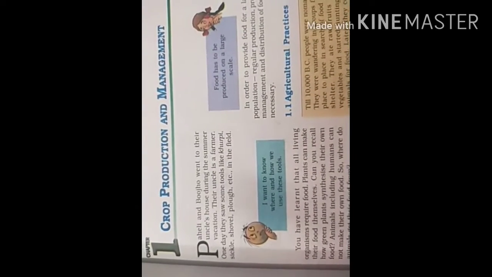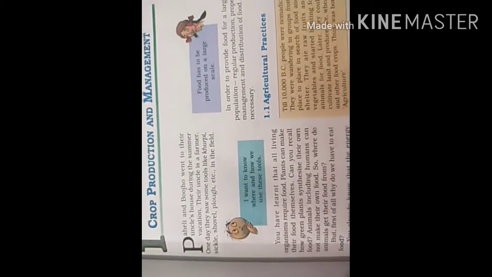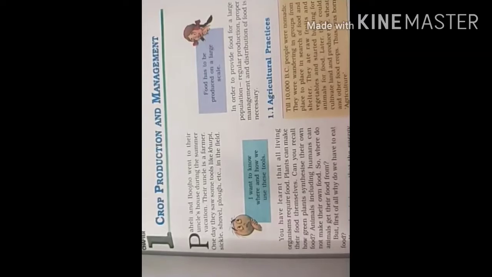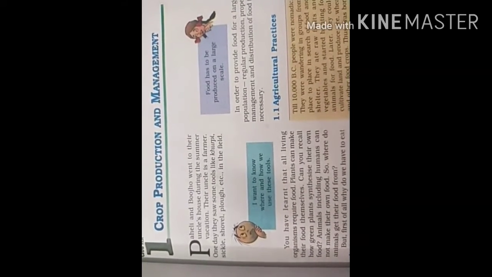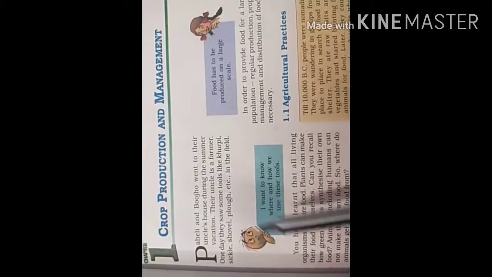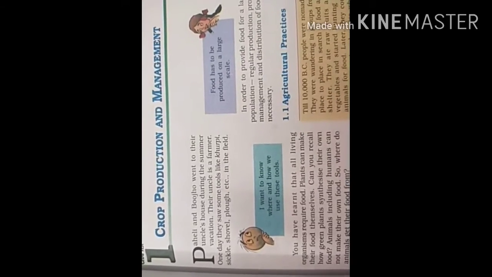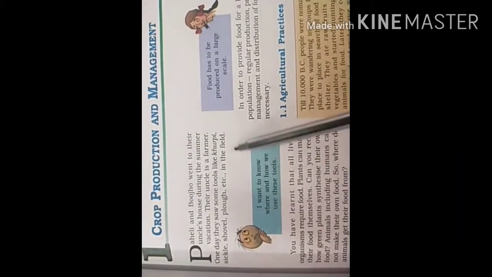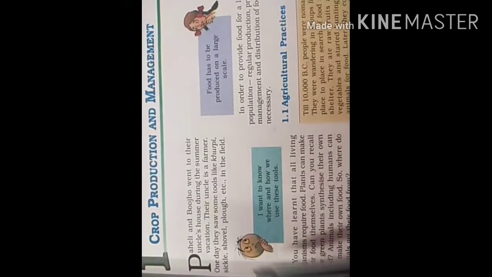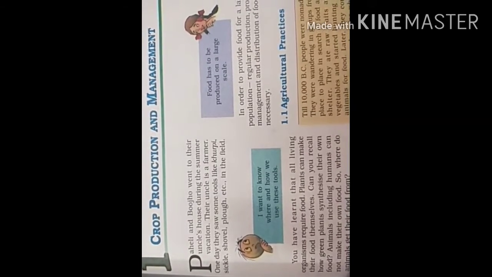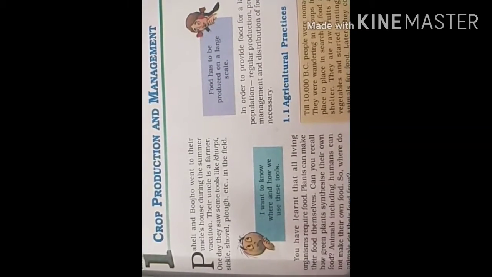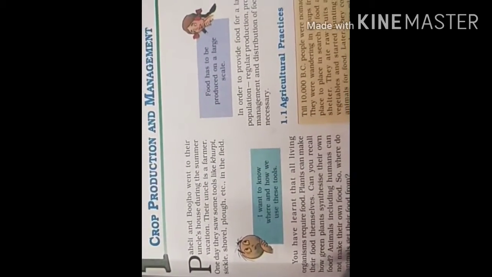in the field. Like normal kids, Paheli and Bujo are small kids who went to their uncle's house in the summer vacation, and they saw some different kinds of things. All these things belong to farming, because their uncle is a farmer. The tools which they saw in their uncle's house were khurpi and sickle.